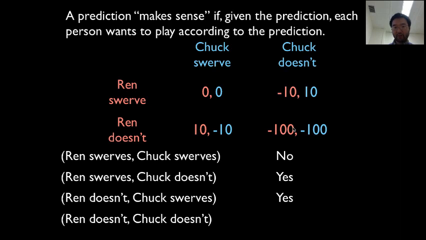Do I want to play according to it? No. I'm getting a -100. I'm thinking, gee, I'm going to swerve given that the other person is going straight, right? I want to deviate. I do not want to play according to what the game theorist has told me, so therefore the game theorist's prediction doesn't make sense. This is the idea.